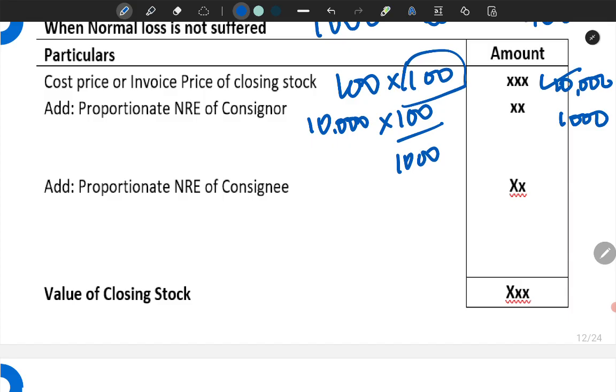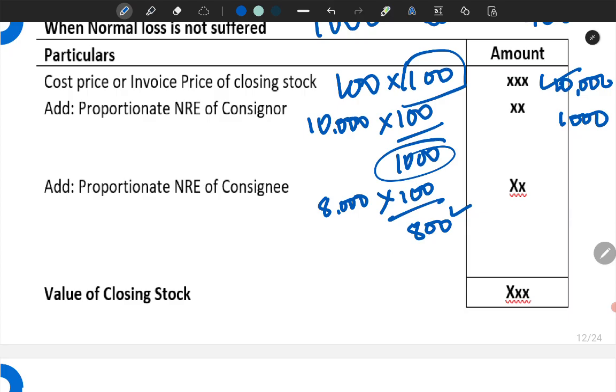Then proportionate non-recurring expenses of the consignee. Assume he has incurred 5,000 rupees, or let me assume that he has incurred 8,000 rupees of expenses. Then out of that, the closing stock is 100, but it will not be divided by 1000, it will be divided by 800, because out of the 1,000, 200 were lost. So how much have reached them? 800. So again this will also be 1000. So the value of the closing stock will be 12,000. This is how we do it.